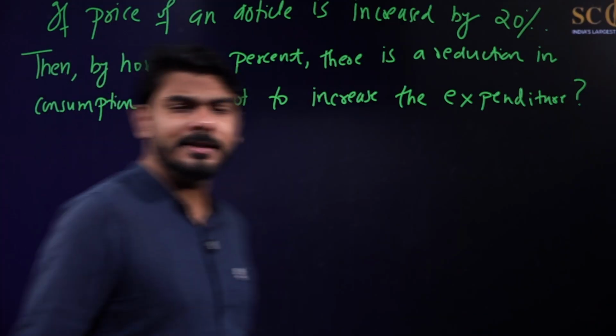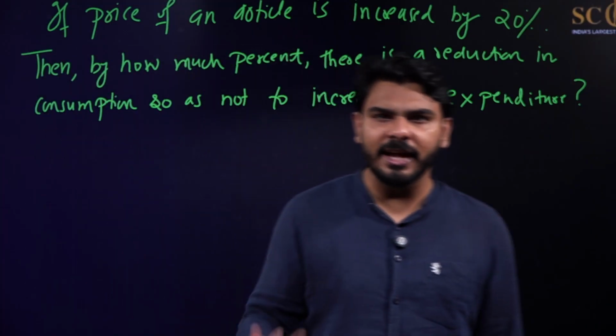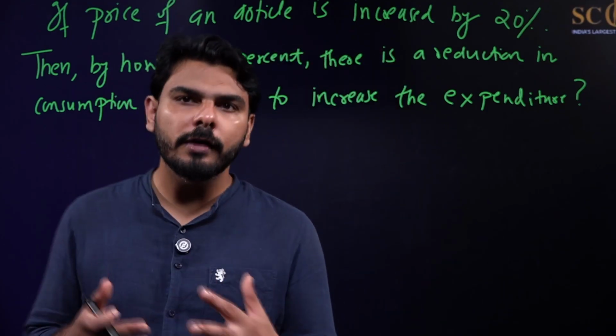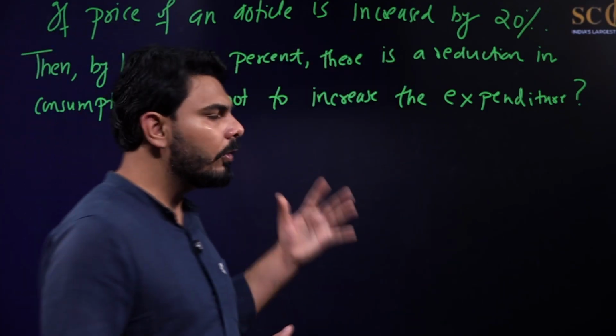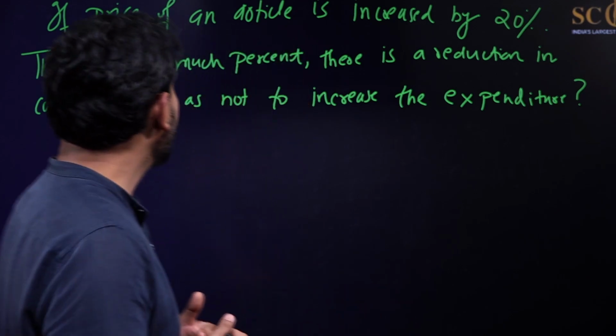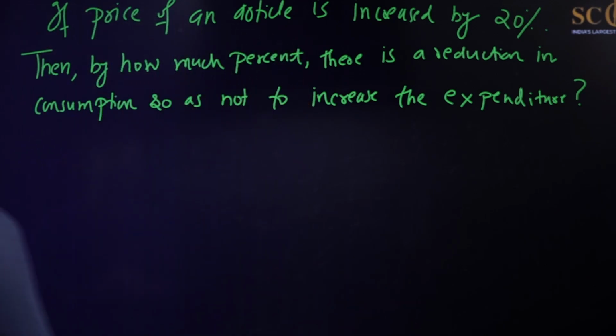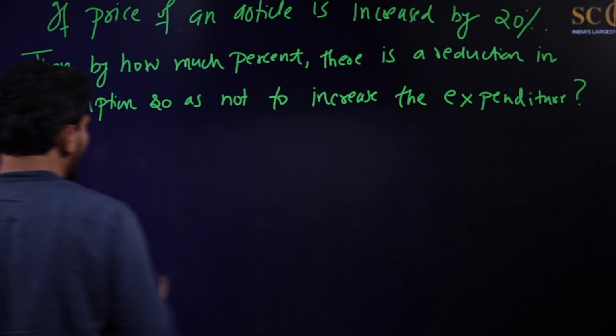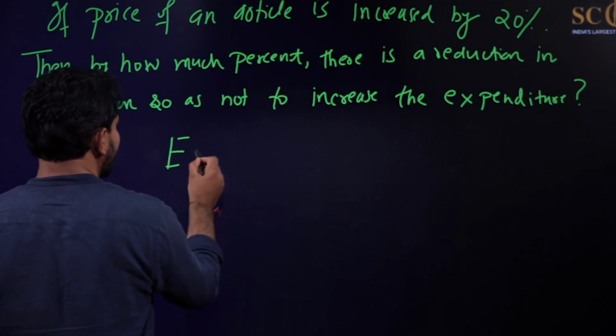Okay, friends, let us now see whether you are getting the correct answer or not. You already know the formula, you already know the trick. We will just apply that trick here and we will get our answer. If the price of an article is increased by 20%, you already know the formula: expenditure equals price into consumption.